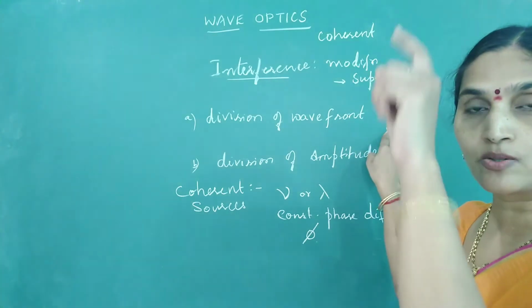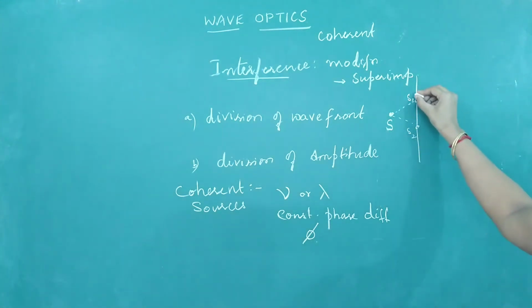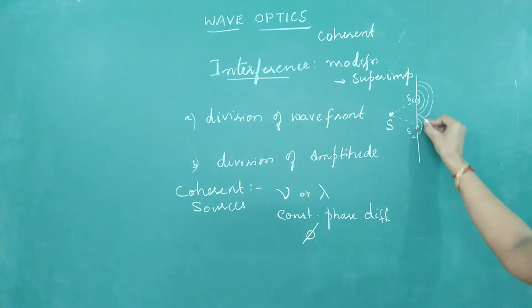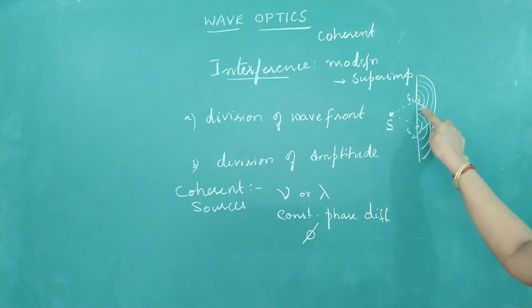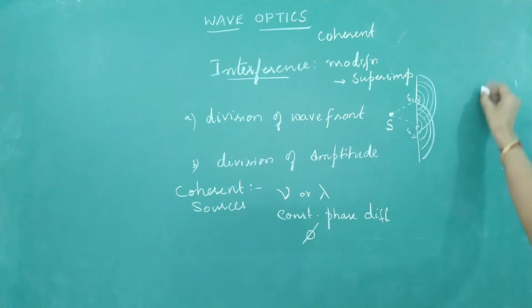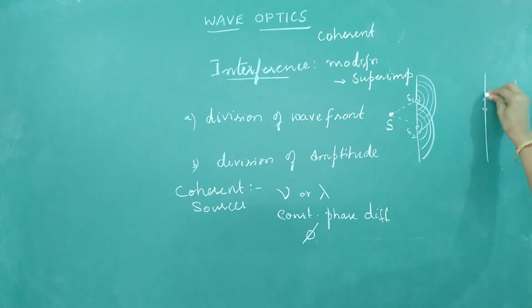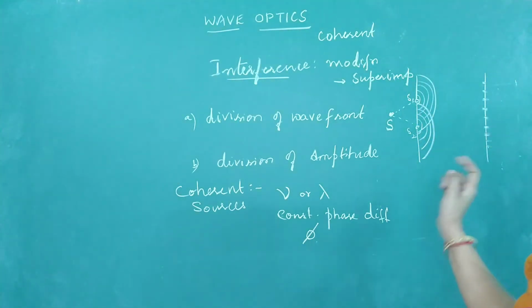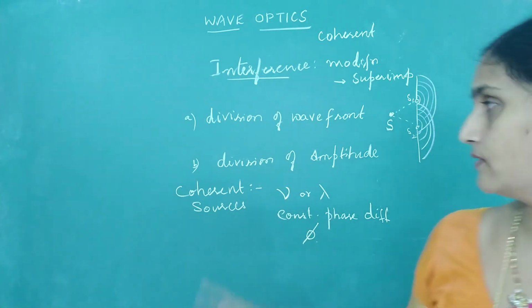If you allow it to pass through a cardboard containing two closely spaced pinholes, then the wavefront emerging from this and the wavefront emerging from this will interfere with each other. Say this is a region of interference. When you keep a screen far away from the slits, you can observe alternate dark and bright bands on the screen. So by experimental observation you can see the interference pattern. This is an example of interference by division of wavefront.